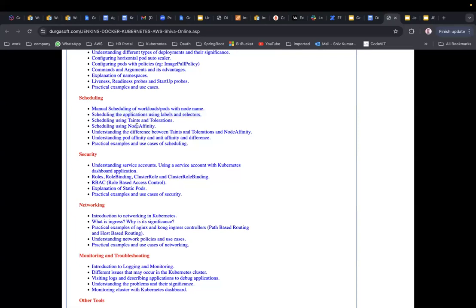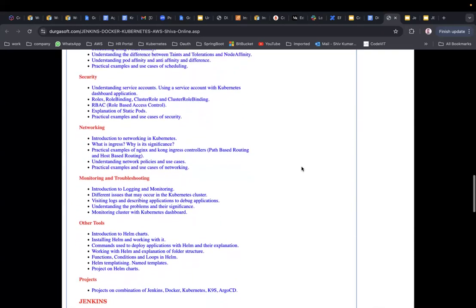Okay, so that's what we are going to do. Scheduling the applications with labels and selectors. Scheduling using taints and tolerations, node affinity. Understanding the difference between taints and tolerations and node affinity. Understanding pod affinity, anti-pod affinity, and the difference. Practical examples. Everything will be practical.